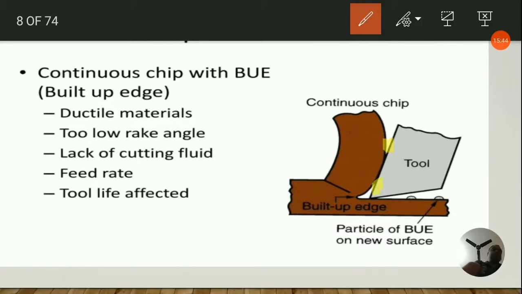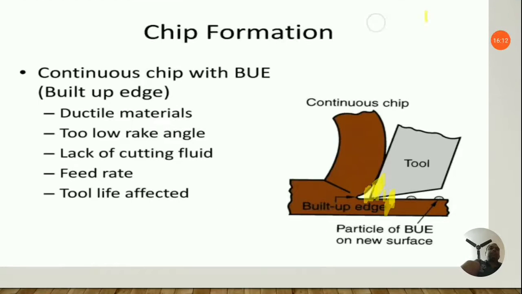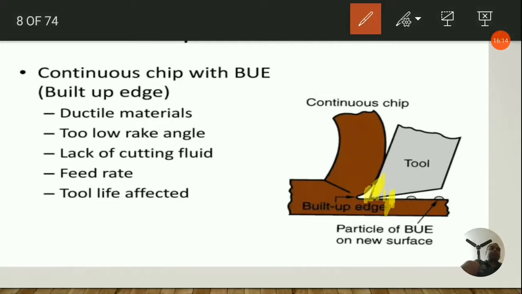Okay, so near the tool tip, not here and not so far away from the tool tip, it adheres to the tool tip only. Here you can see, due to this adherence, this is actually the built-up edge. Okay, so when such sizable material, let me show you, this sizable material actually.